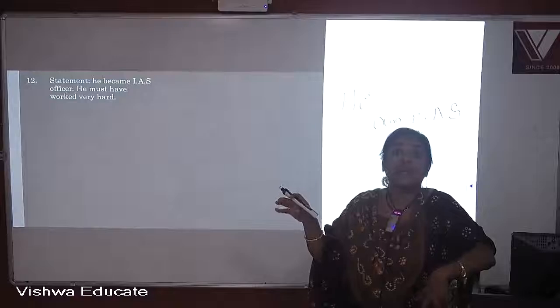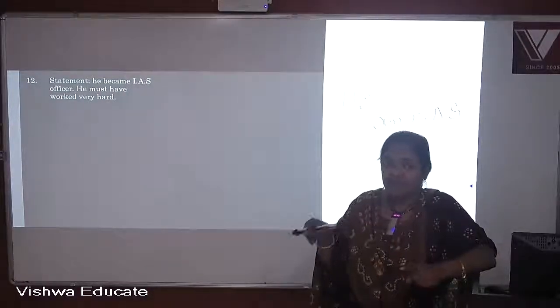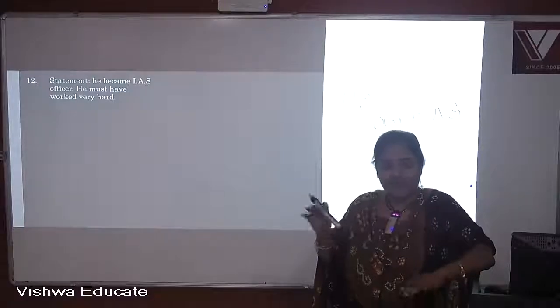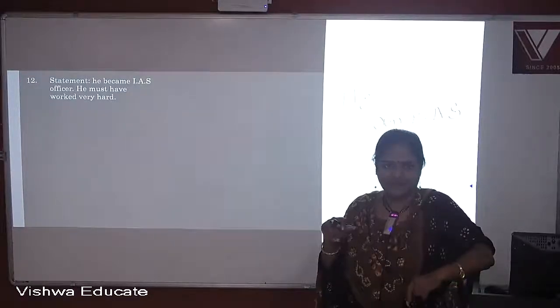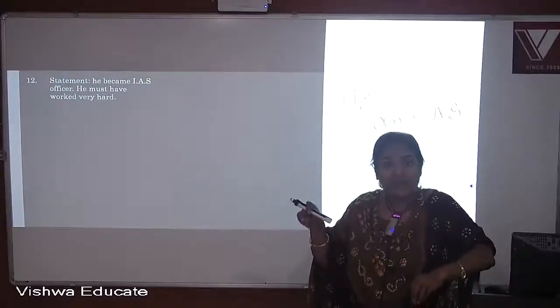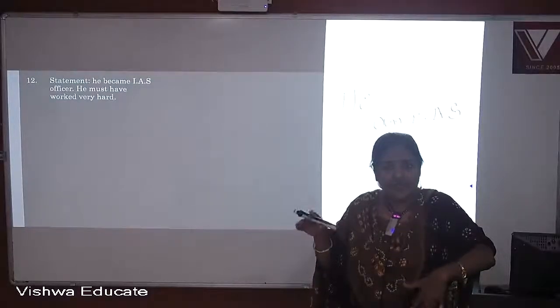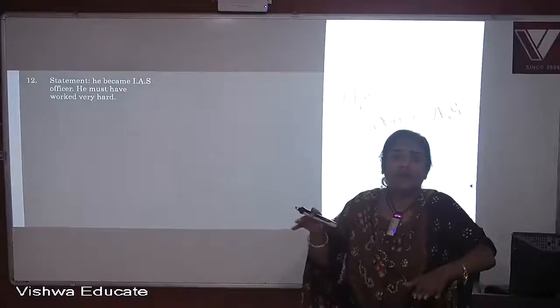He must have worked very hard. So now you try to combine these two parts of the statement. He became an IAS officer. The second part is telling what made him become an IAS officer. Though it is a prediction, in the prediction it is told what made him become an IAS officer.